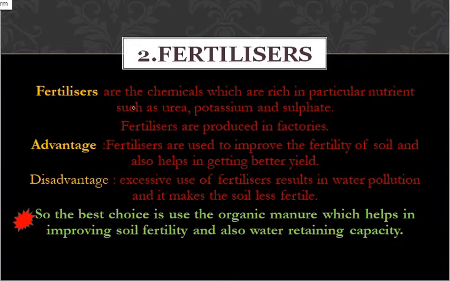Fertilizers are particular nutrients such as urea, potassium and sulfate. Fertilizers are nothing but the chemicals which are rich in any particular nutrient such as urea, potassium and sulfate. The fertilizers are produced in factories. This is the main important point. How are the fertilizers produced?